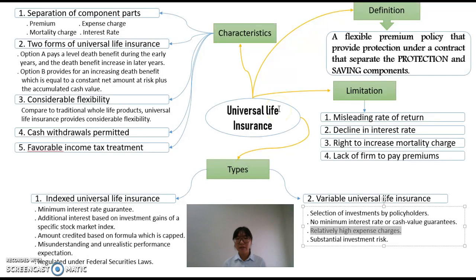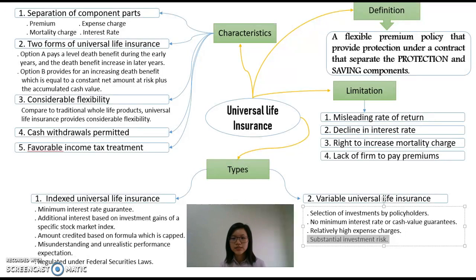Variable universal life insurance also has relatively high expense charges. They may reduce the investment returns and erode favorable tax treatment. It has various expense charges which can more than offset the favorable income tax treatment. For example, front-end and back-end surrender charges, state premium tax and federal tax, investment management fees, mortality and expense charges, and administrative costs.